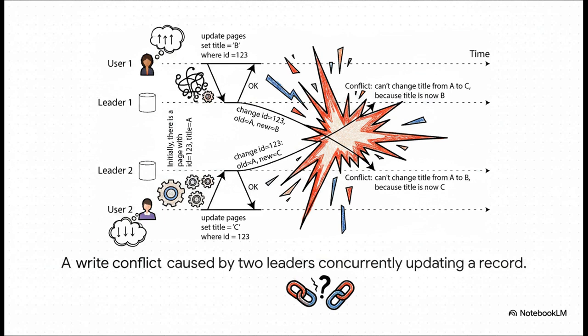When these multi-leader databases eventually talk to each other to reconcile their data, boom, we have a massive collision. Leader 1 insists the new title is B. Leader 2 absolutely insists the new title is C. And obviously, they can't both be right.